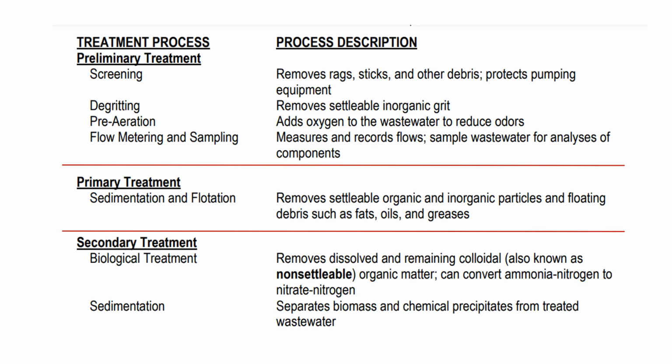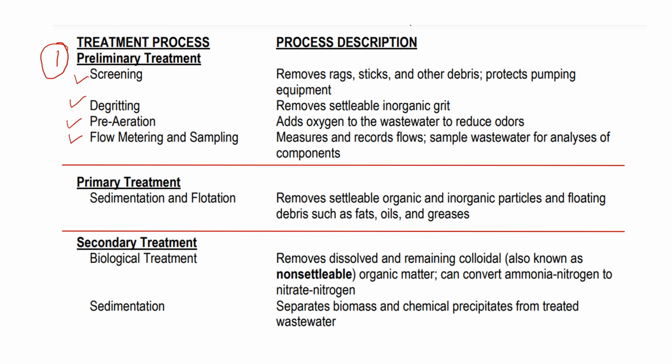So here is a brief discussion about these different processes or steps. You can see the first process is the preliminary treatment process. Preliminary treatment includes screening, degritting, pre-aeration, and flow metering and sampling.